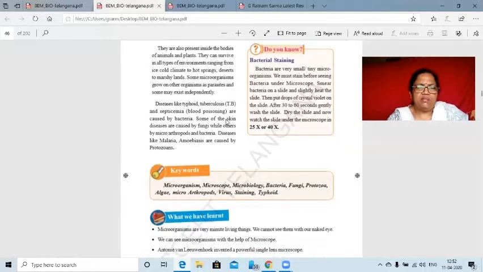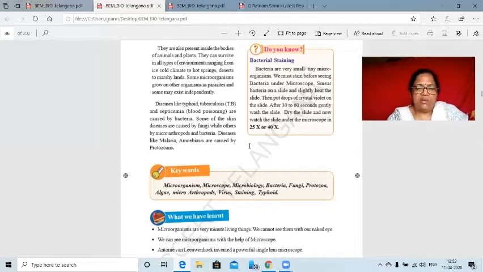And see some more diseases like typhoid, tuberculosis and septicemia, that is blood poisoning, which are caused by bacteria, and some skin diseases are also caused by fungi. Skin diseases caused by fungi take a lot of time to be removed, because once we are attacked by fungi, it is difficult to get rid of them.